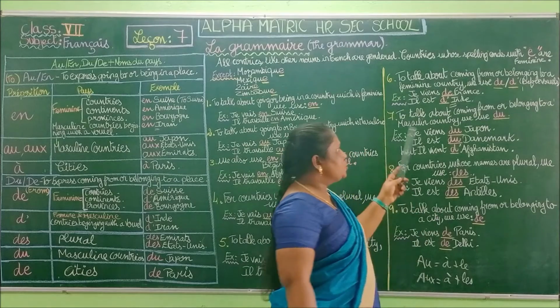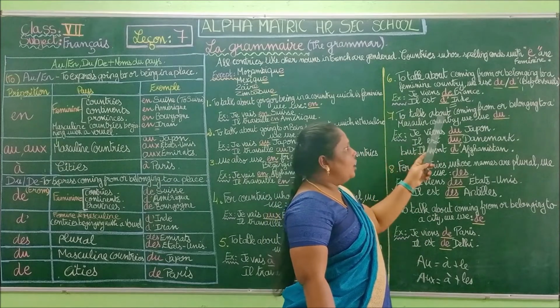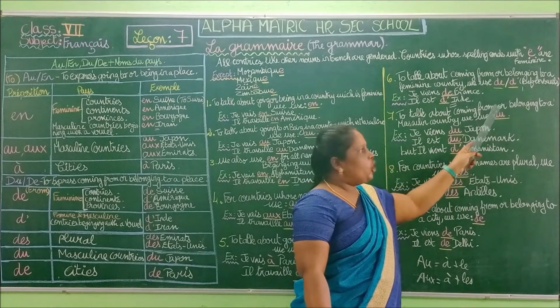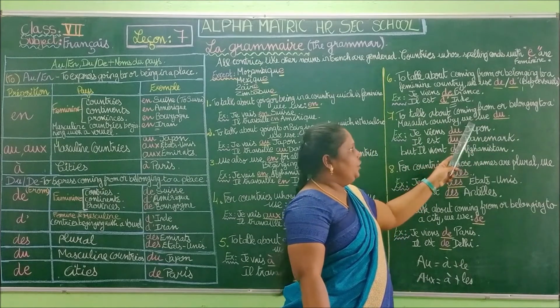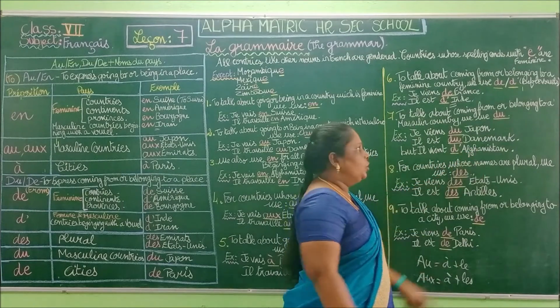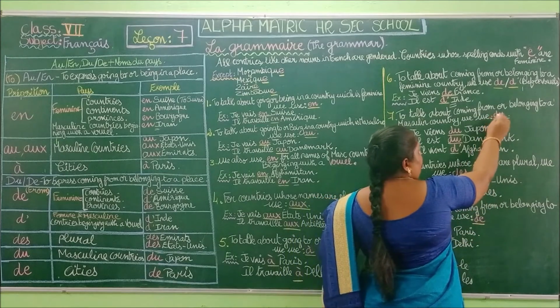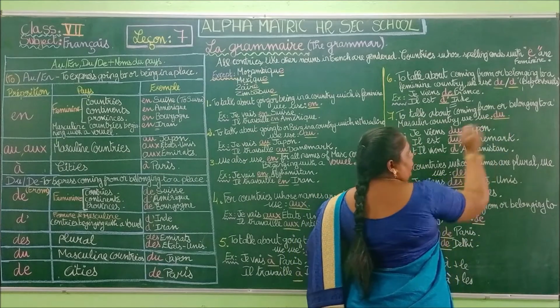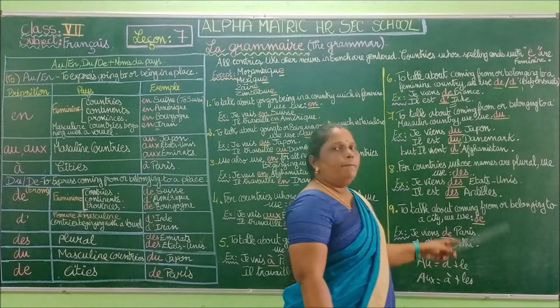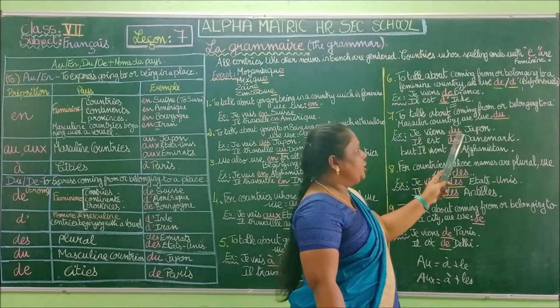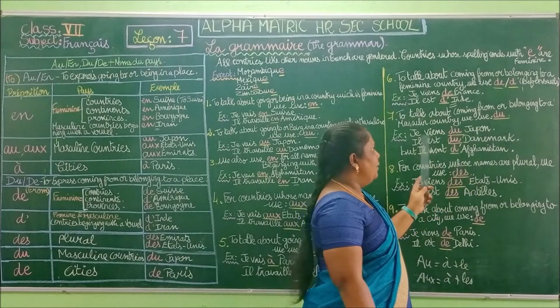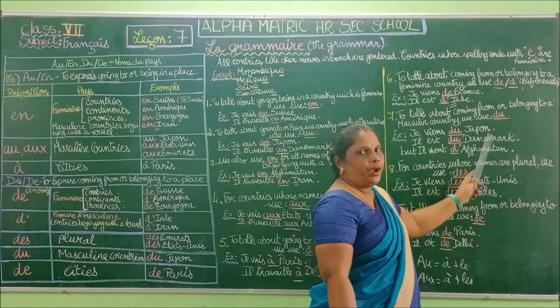Okay. Next one, to talk about coming from or belonging to a masculine country, we use du. Okay, so du we are using for a masculine country or belonging to a masculine country. Okay, je viens du Japon. I am coming from Japan.